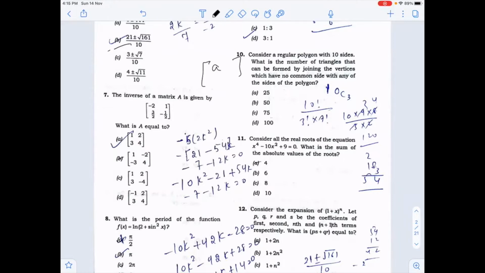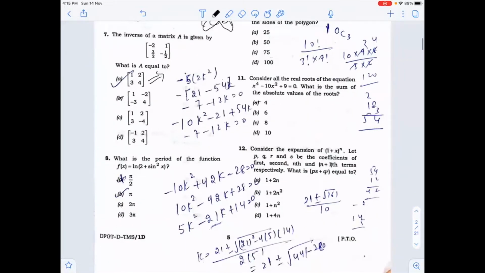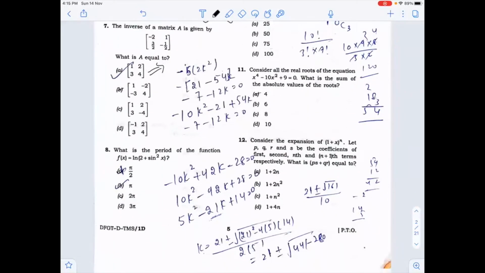Now, seventh question: the inverse of a matrix A is given by... You know that if you have a 2 cross 2 matrix, then how can you find the adjoint? You can interchange these two values and reverse the signs of b and c. From that you will find the adjoint, and you know that the inverse is equal to adjoint A upon determinant A. You can find the determinant of the matrix, and the inverse of the matrix will come out to be this. So its answer is A.